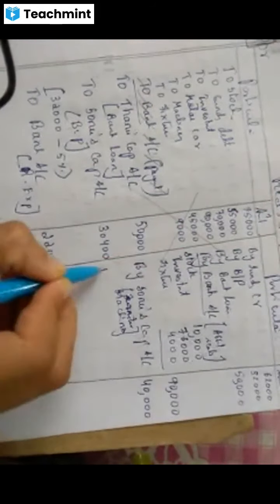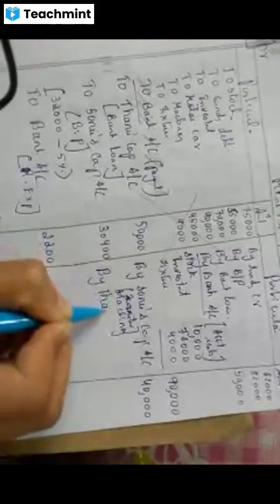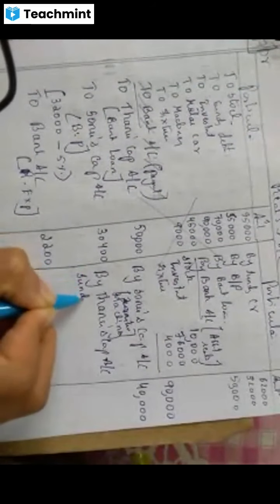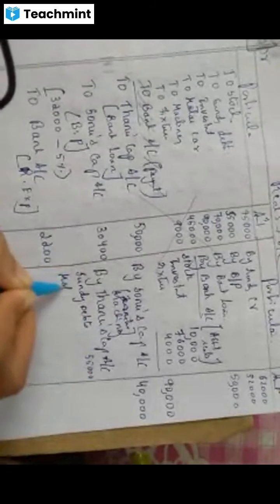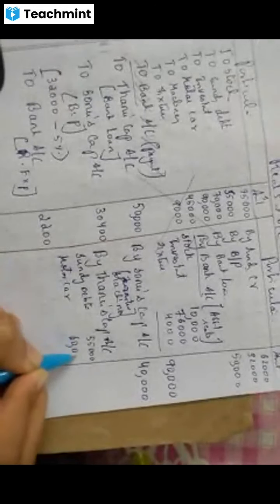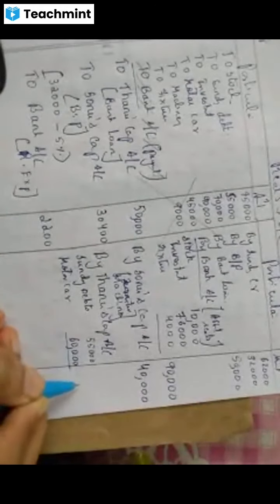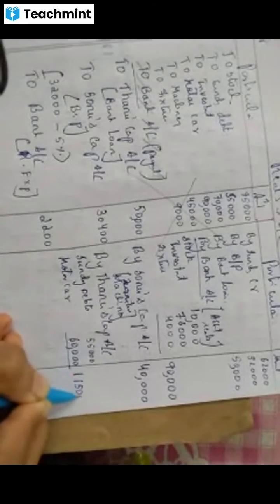Write the amount. Tanu has taken over, right? By Tanu's capital account. She has taken over two things, sundry debtors and a motor car. So I'm writing together, we'll pass the entry. Sundry debtors, amount is 55,000, inner column. Then motor car, both she has taken over. Amount is 60,000. When you add, how much will you get? Yes, 1,15,000.